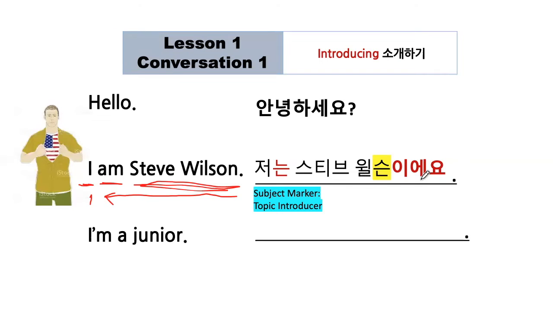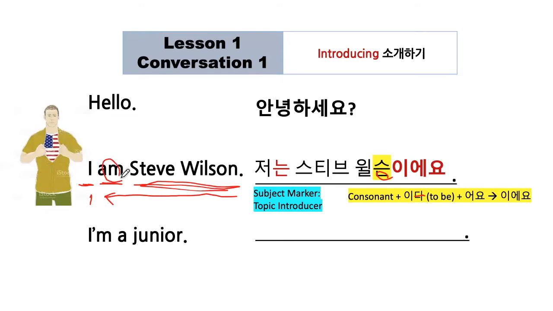Steve Wilson이에요. 이에요 actually comes from the to be verb 이다 plus 어요, the sentence ending marker. 이, 어요 comes into 이에요. Especially when you have a consonant right before it, we use 이에요 rather than 예요. So after the consonant, we use 이에요. It means to be.